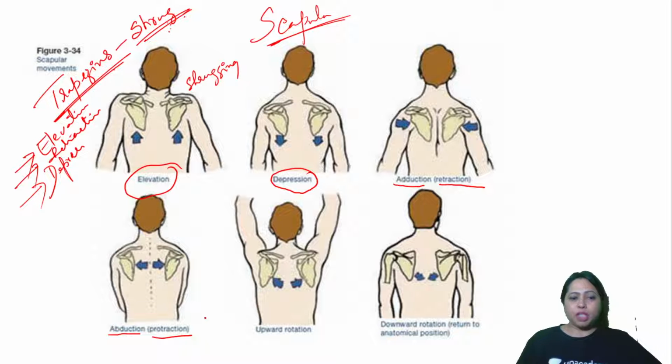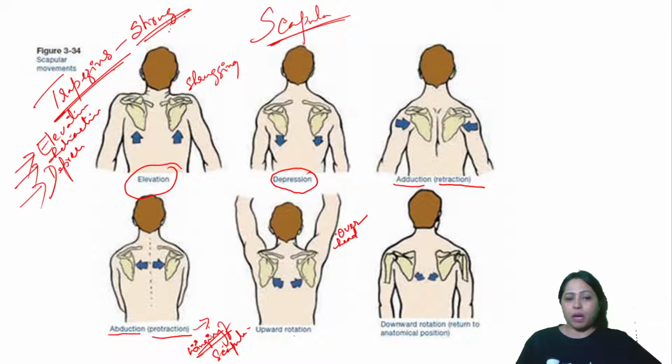And sometimes abduction, when it does protraction, can also lead to a condition, winging of the scapula. When the muscles are not rotating and they're just protracted all the time, then that is known as winging of the scapula. This is upward rotation, that is overhead abduction.